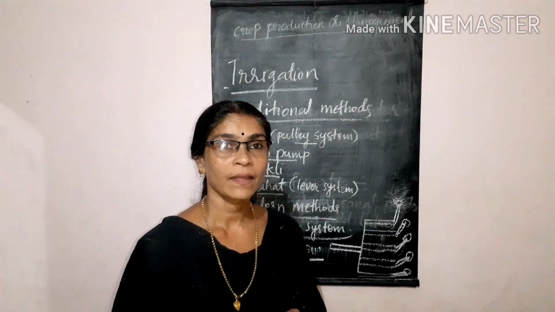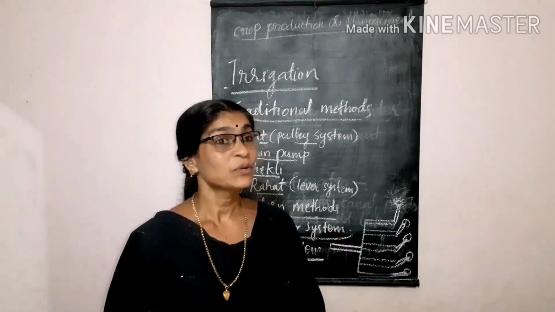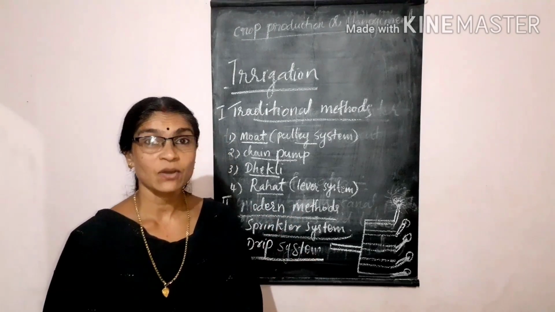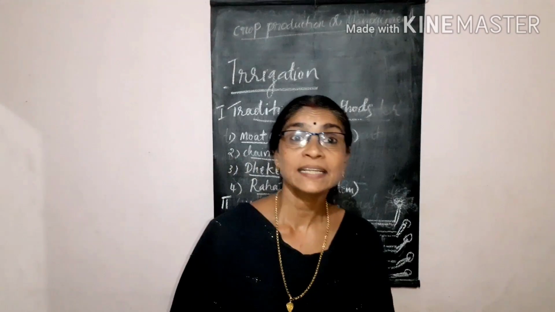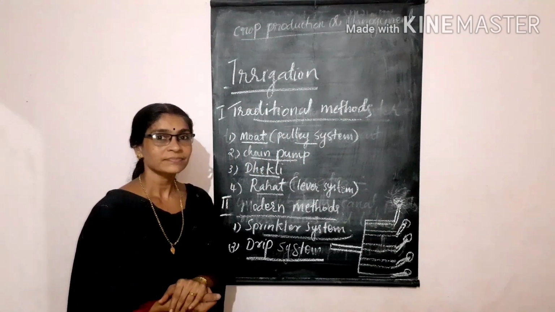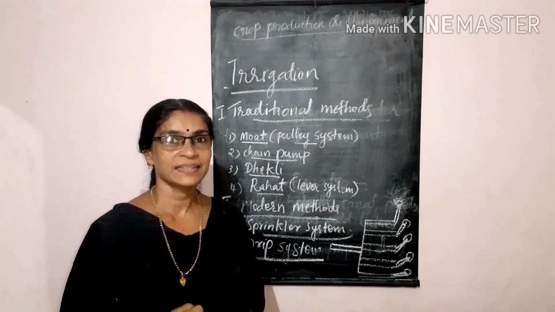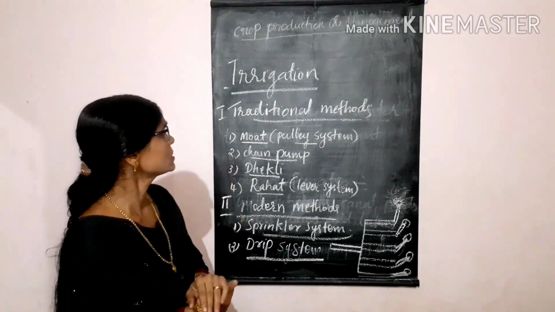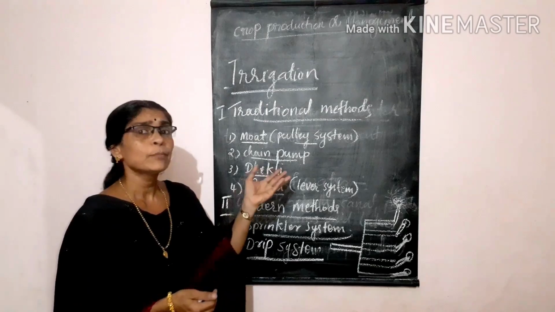Students, now we observed one video. In that we saw the various modern and traditional methods of irrigation. I think you understood the different methods of irrigation. Today we discussed the importance of water.